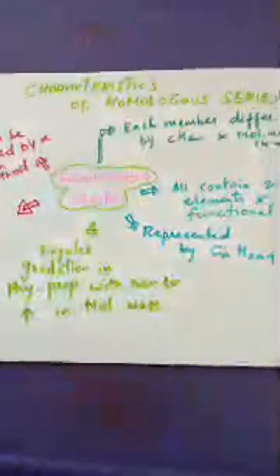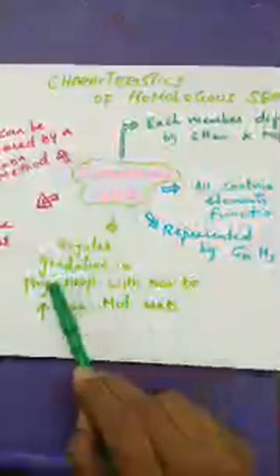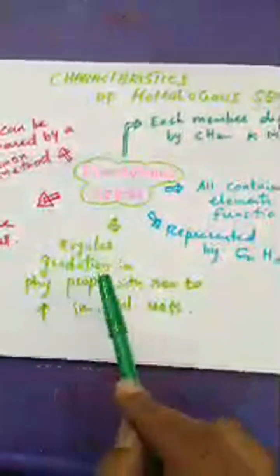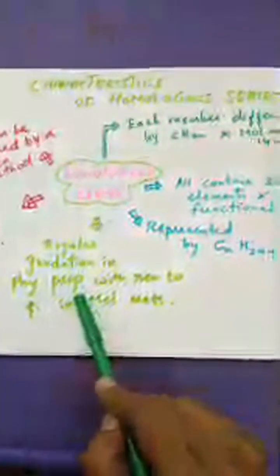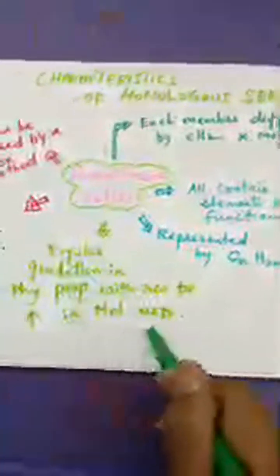And then in the homologous series, there will be a regular gradation in the physical properties with respect to the increase in molecular mass. There will be a successive series, as I said, and there will be a regular gradation in the physical properties like boiling point, melting point, density. So many physical properties are there, and there will be an increase in the physical property with increase in the molecular mass.